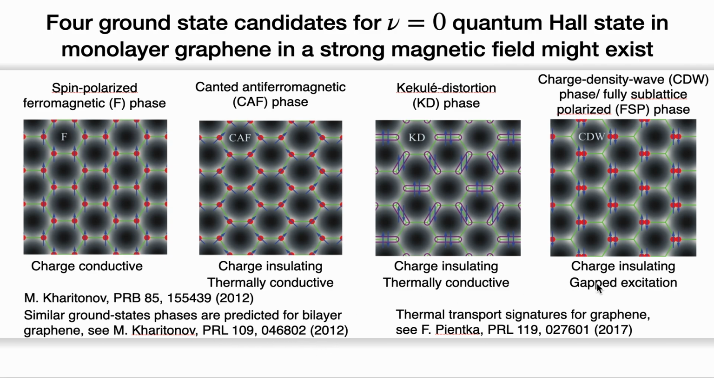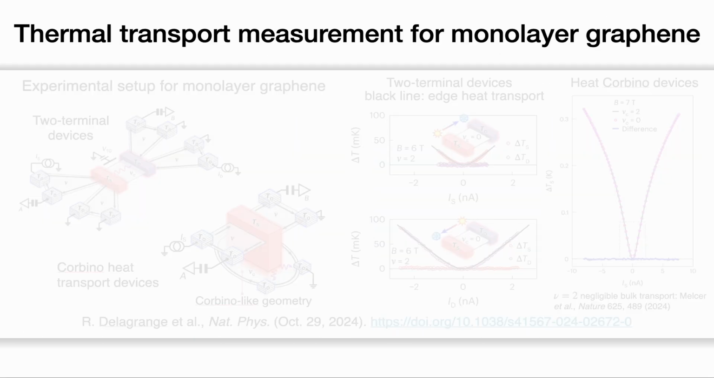Okay, so in the next two slides, we are going to look at two recent experiments which show that the insulating phase of the charge neutral monolayer and bilayer graphene might be the charge density wave phase with no heat transport. To find out the nature of the insulating phase, a recent experiment measuring thermal transport of monolayer graphene was carried out.